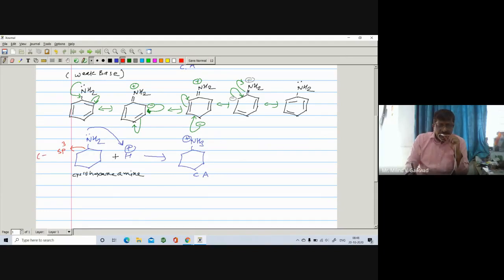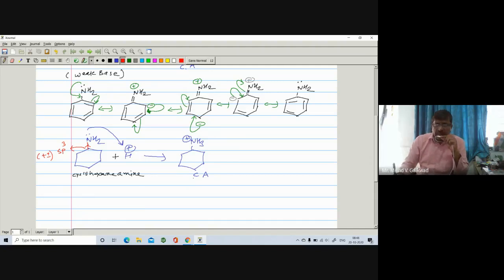It exhibits a plus I effect, so the electron density on the nitrogen gets increased. There is more electron availability compared to aniline, and this lone pair is given to the H positive very easily. Due to the plus I effect, the electron density on the nitrogen in cyclohexane amine is more, so it is easily available for donation to the H positive.